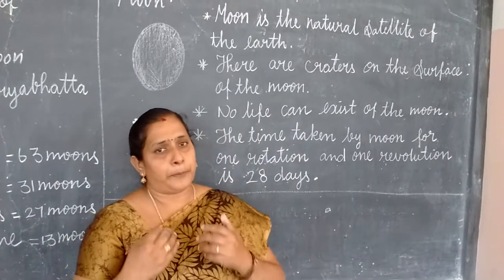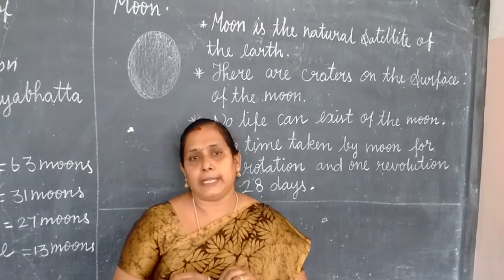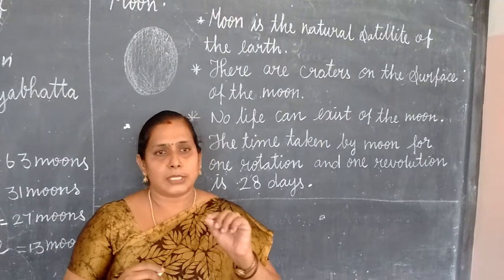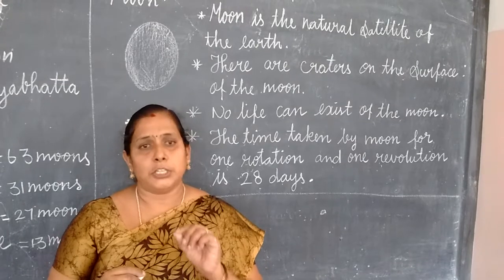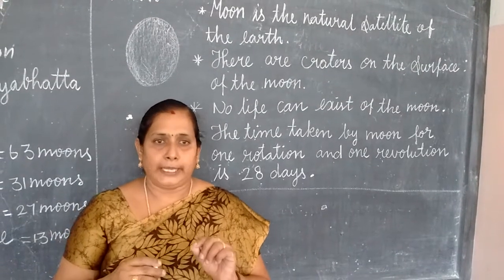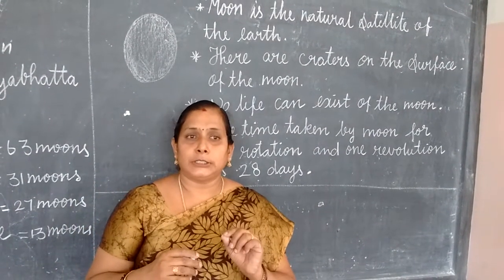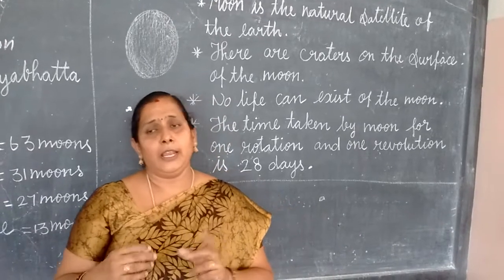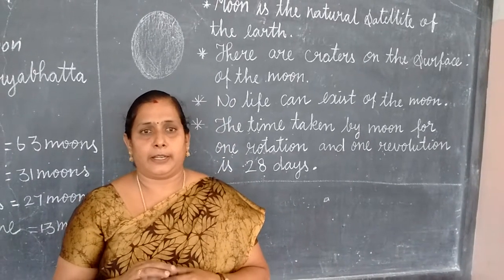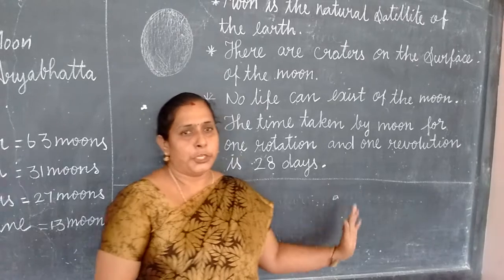Children, I am very proud to say the Indian satellite Chandrayaan, sent to the moon, was the first to discover that there are traces of water on the moon. It is a very happy moment, isn't it? Yes, children. Today's lesson is over.